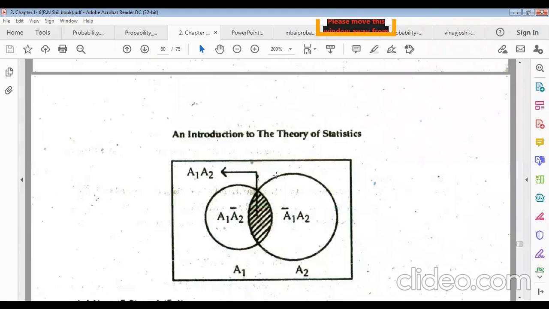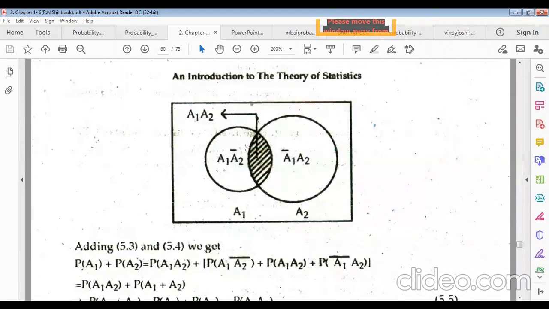So in set notation, we can write this. This is the first event A1, and the big ball is A2. So A2 is bigger. This part is the common region, and the common region is denoted by A1 intersection A2, or A1 into A2. A1 intersection A2 means happening altogether. That means they are jointed, A1 and A2 jointed. This is why this is the common region.